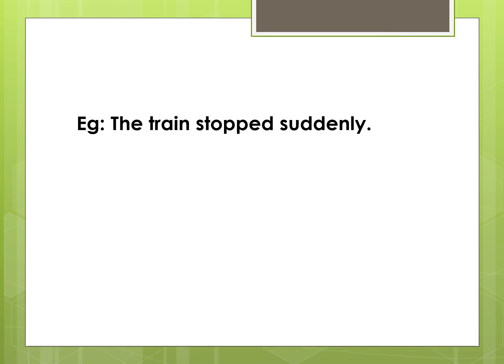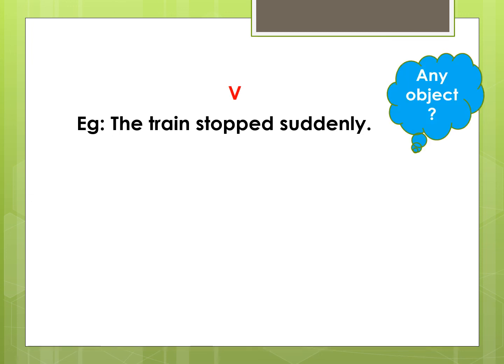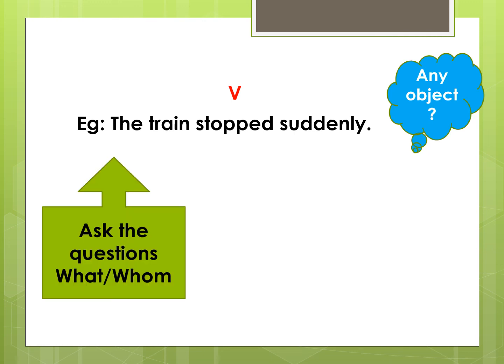Let's look at another example. The train stopped suddenly. Now, in this sentence, the word stopped is the verb. Do we have any objects? We don't know. So, let's ask the questions what and whom. The train stopped what?